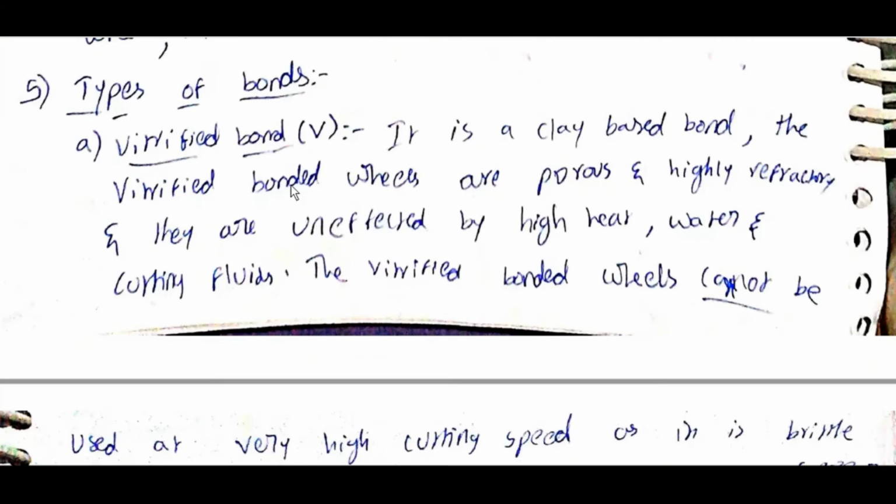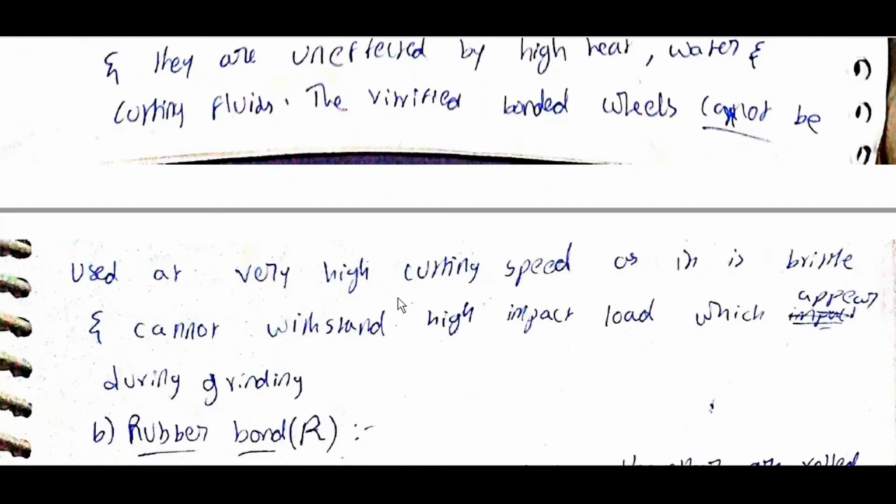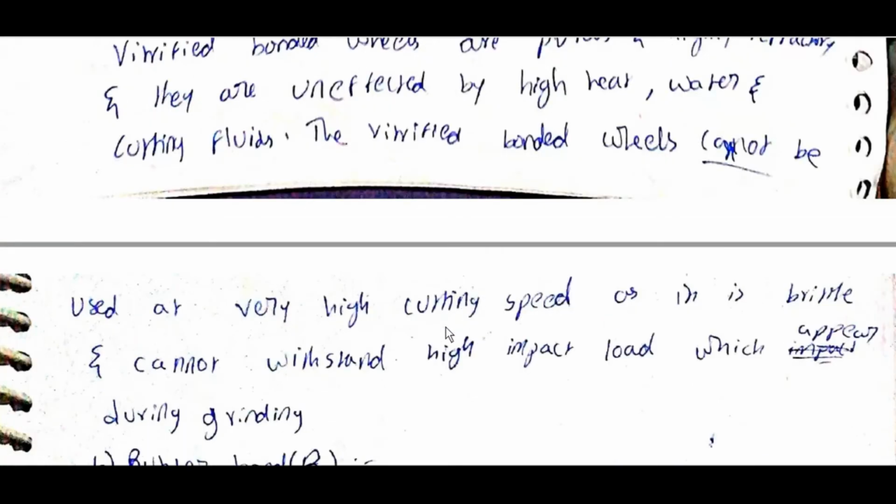Types of bonds. Vitrified bond is a clay based bond. The vitrified bonded wheels are porous and highly refractive, and they are unaffected by high heat, water and cutting fluids. The vitrified bonded wheels cannot be used at very high cutting speed, as they are brittle and cannot withstand the high impact load which appears during grinding.